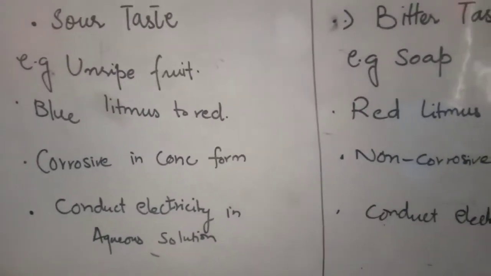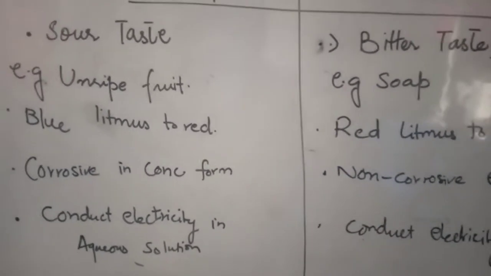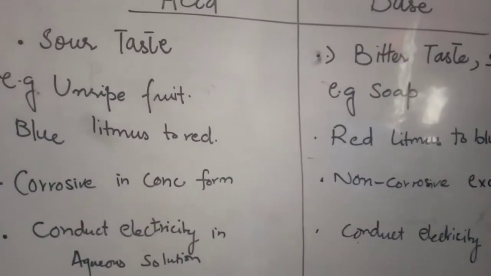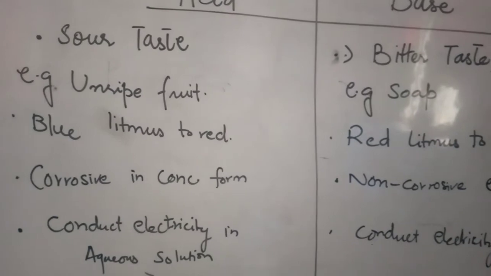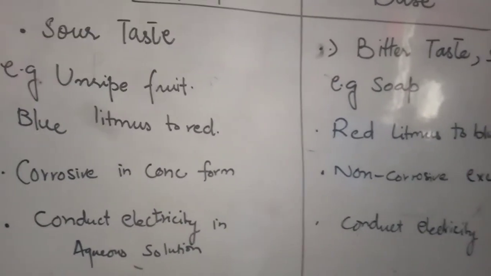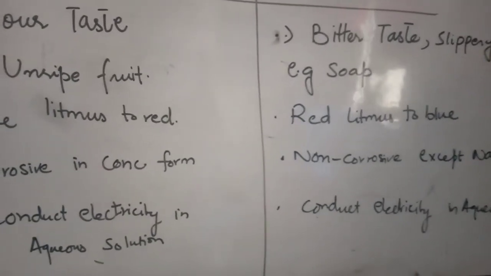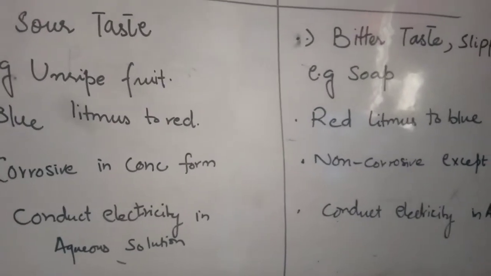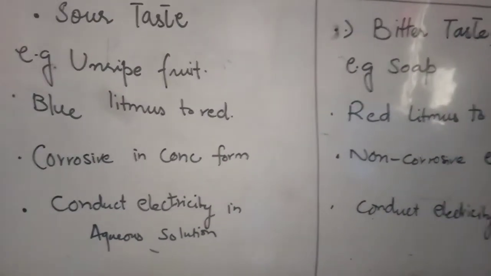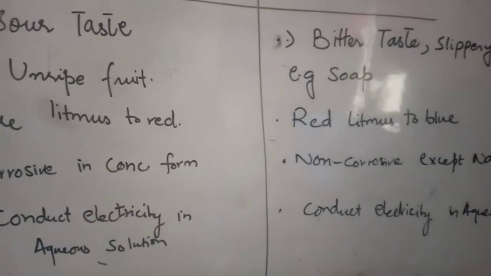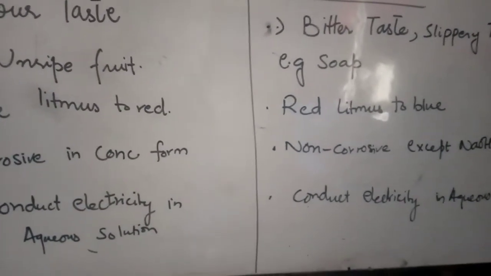Okay, next, if we perform a test to find out whether the given solution is acid or base, we use a litmus paper test. This litmus may be blue, may be red. So majorly, if your given solution turns blue litmus into red, it means it is acid. If it turns red litmus into blue, then it is a base. Do remember that red litmus has no effect with an acid, as blue litmus has no effect with a base.